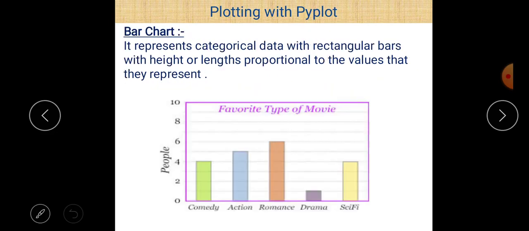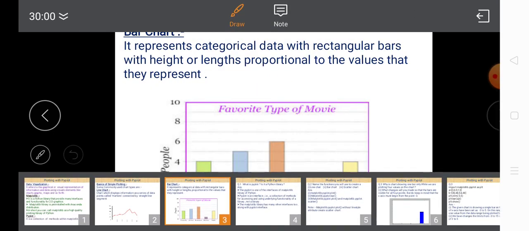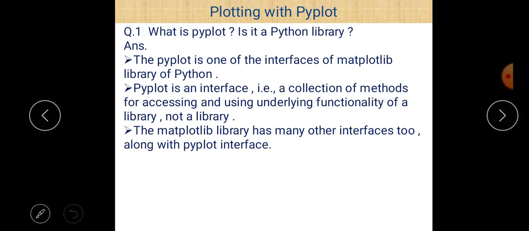Next, now there are some questions and answers related to this. First of all, what is pyplot? Is it a Python library? As I told you earlier, pyplot is one of the interfaces of the matplotlib library. Matplotlib is a library, and pyplot is one of the interfaces of matplotlib.